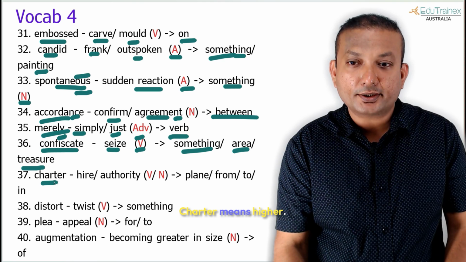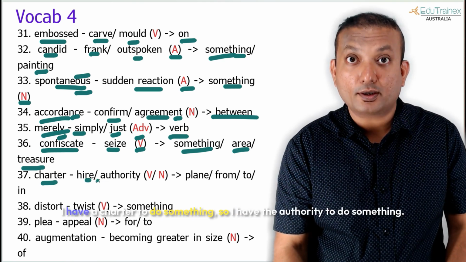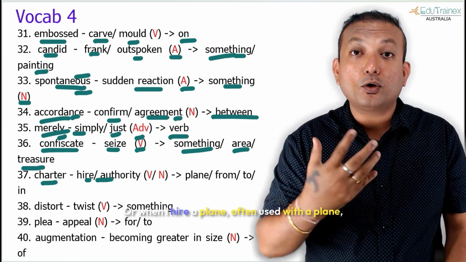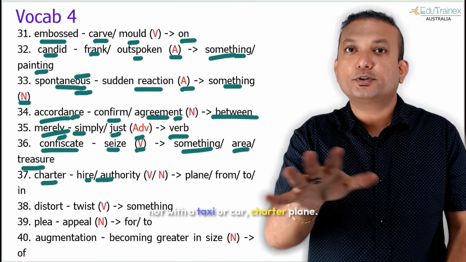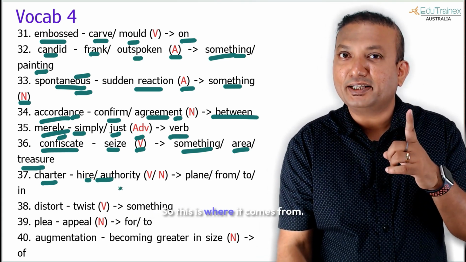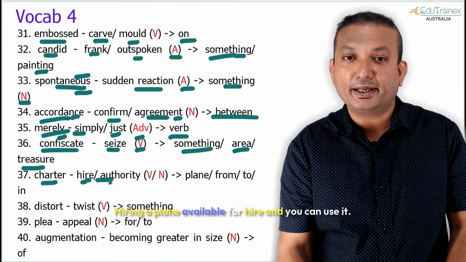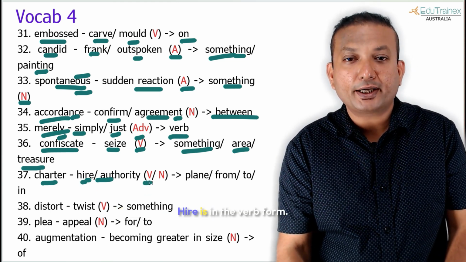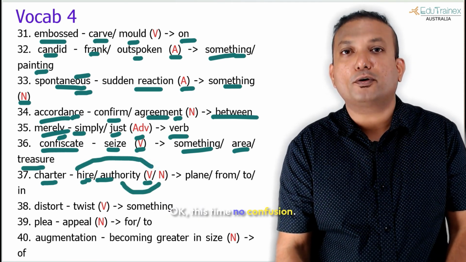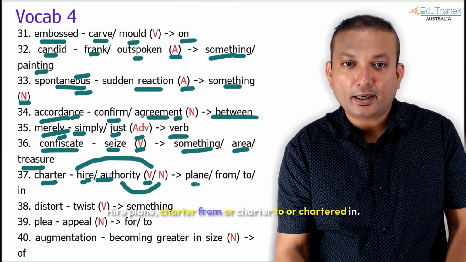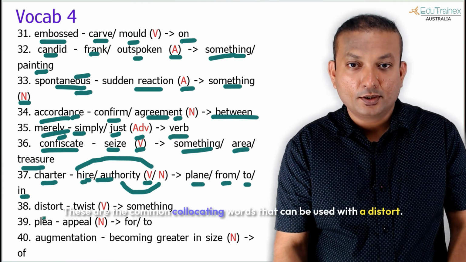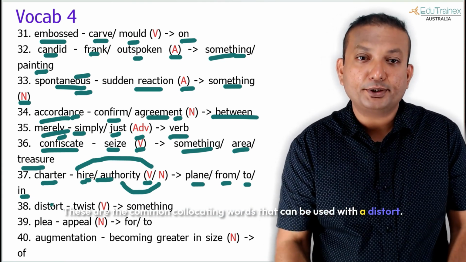The next one is charter. Charter means hire or authority. I have a charter to do something, so I have the authority to do something. Or when I hire a plane, often used with a plane, not with a taxi or car, charter plane. You might have heard about chartered planes. So this is where it comes from, hiring a plane, available for hire, and you can use it. Hire is in the verb form, authority is in the noun form. Okay, this time no confusion. Hire plane, charter from or charter to or chartered in. These are the common collocating words that can be used with it.